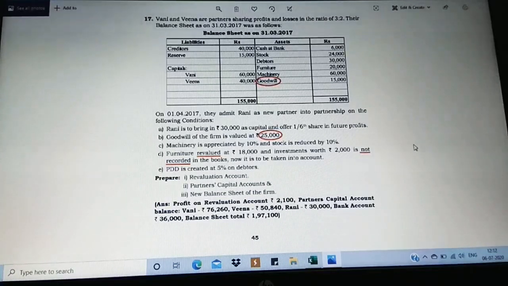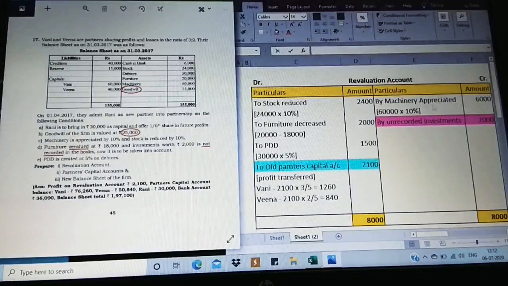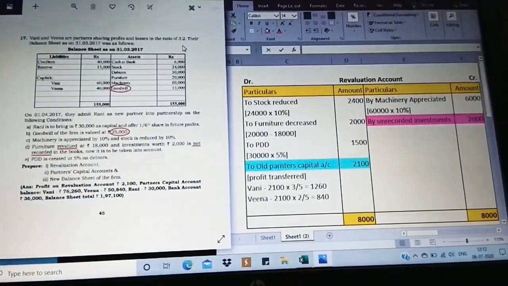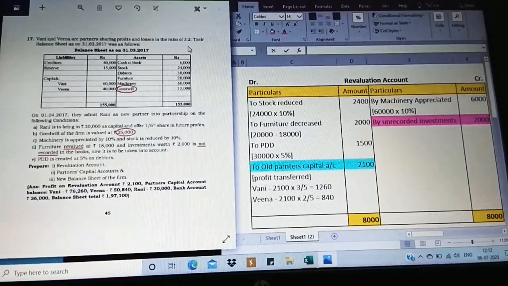So let us see how we are going to prepare the revaluation account. Now it's very simple. I have just prepared it. Upward towards your right hand side, observe. Let us see, I guess it's visible clearly. Revaluation account, on the credit side first. Moving to the question now.